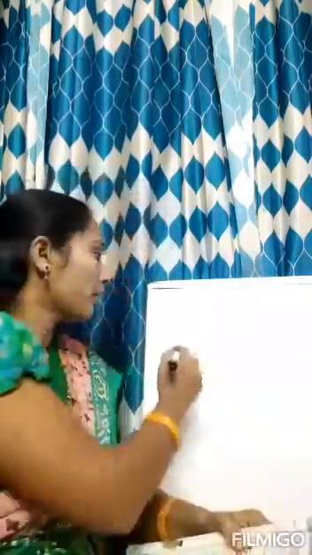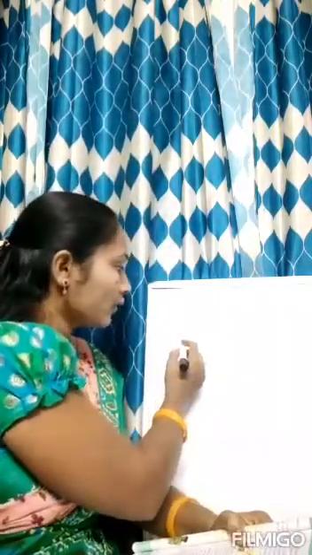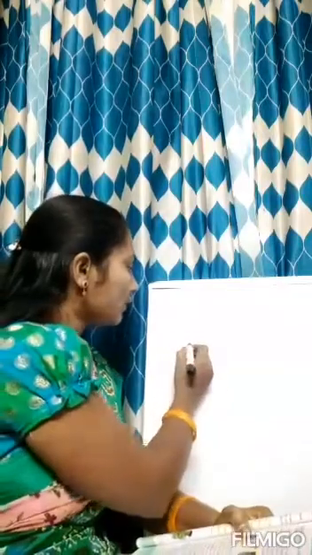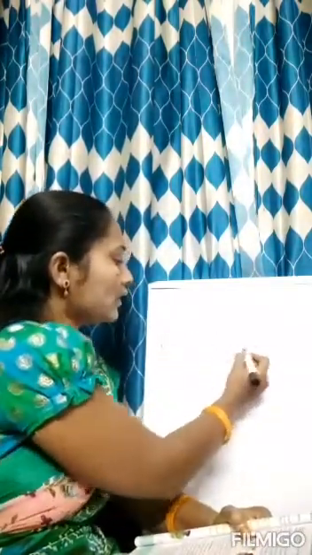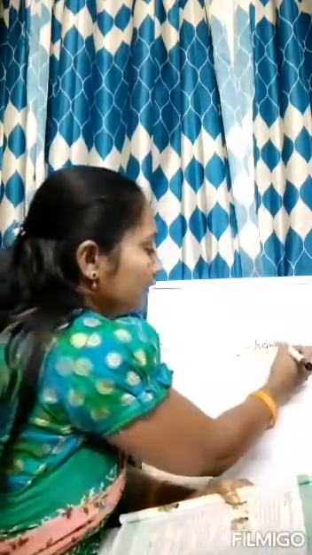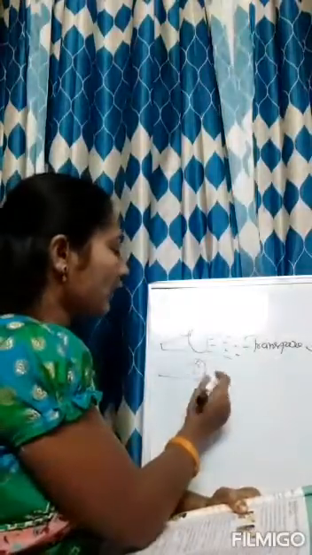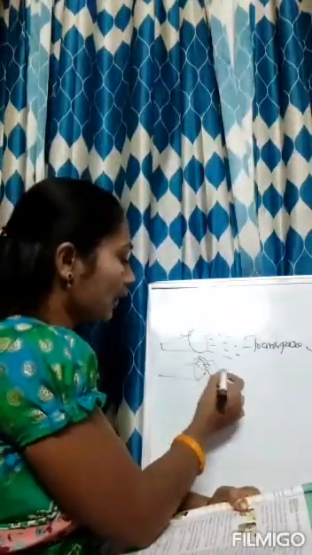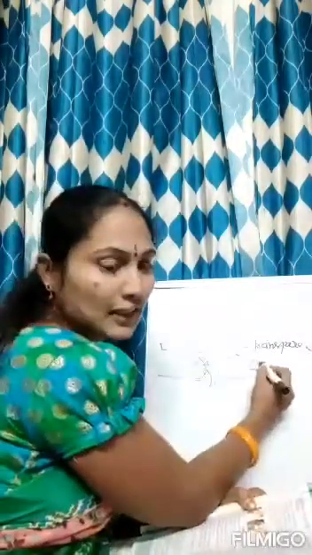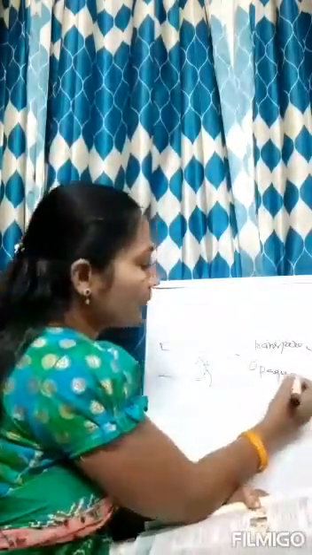So in this experiment we can see the transparent, translucent and opaque. Now when you just switch on the torch light, the light passes through it. We can say it is transparent. Now for the same torch light, when you apply your palm, that means your hand, then you cannot see anything, so you can say it is opaque.